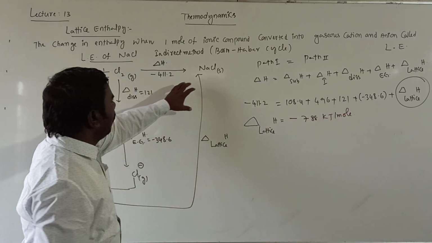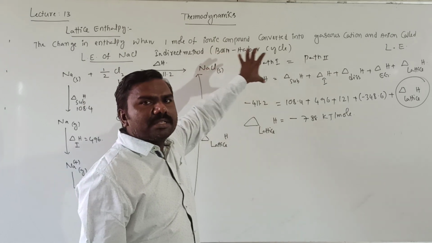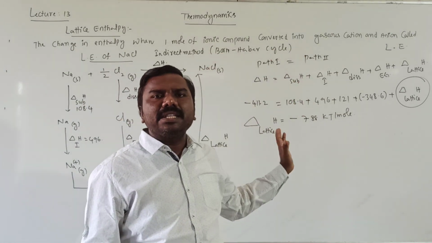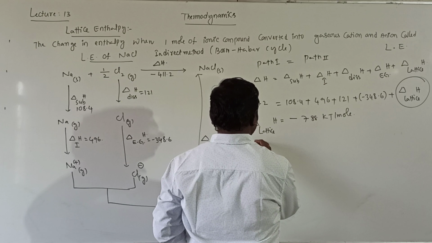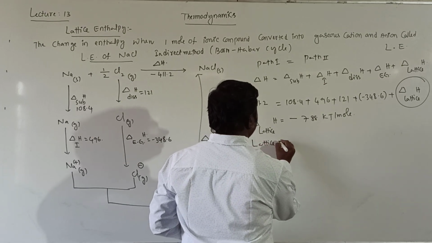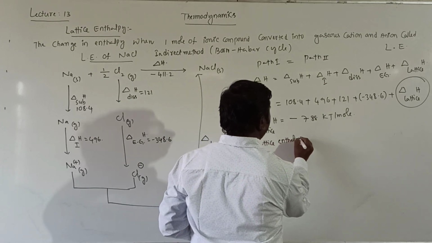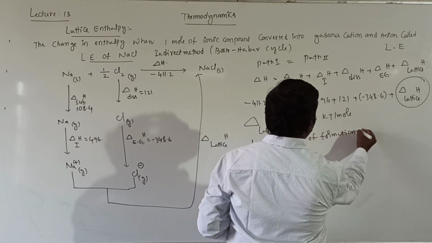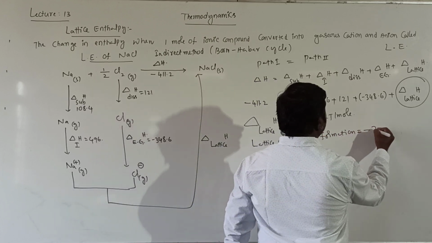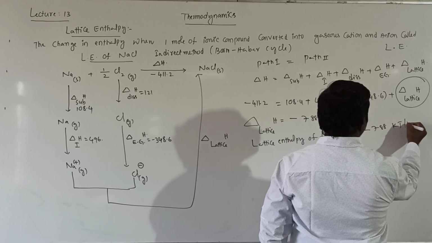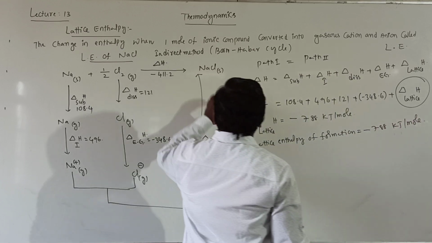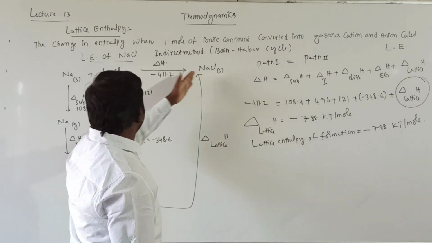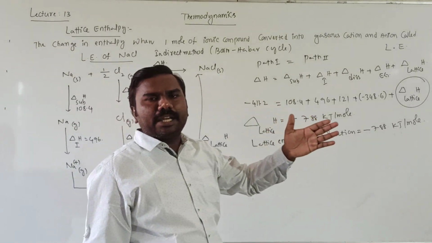Students, here NaCl is formed. It is the lattice enthalpy of formation. It means formation of 1 mole of ionic compound, minus 788 kilojoules per mole. If you break this, then you get these gaseous ions.